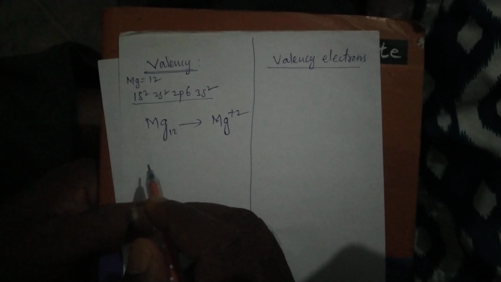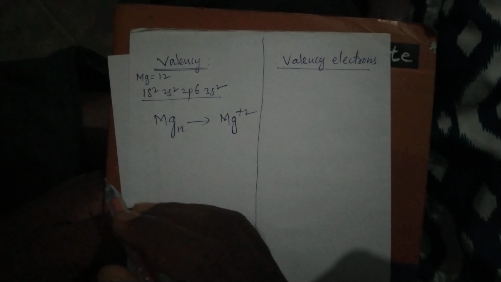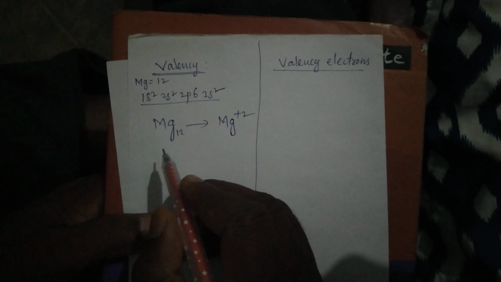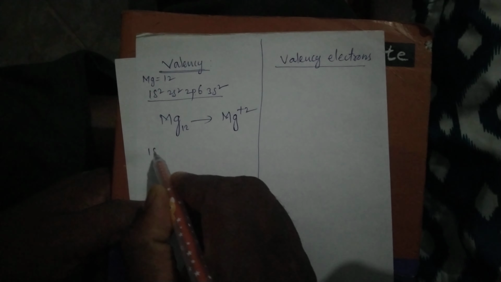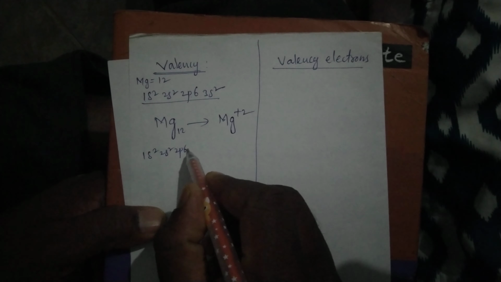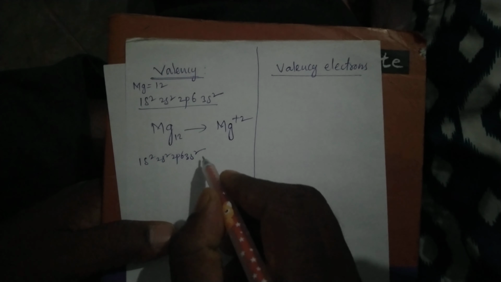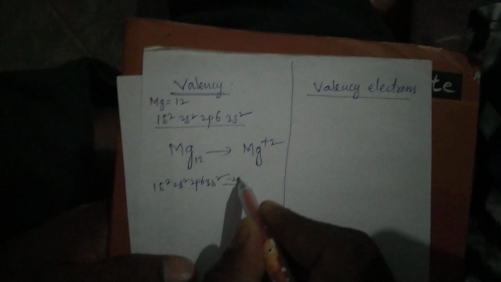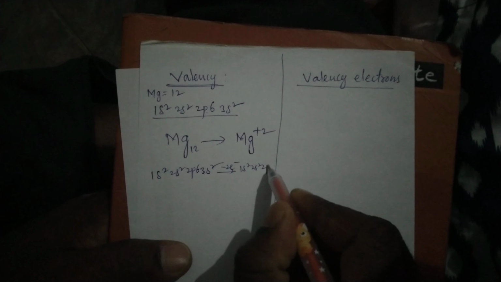So here magnesium loses the 2 electrons to attain the octet configuration. See here, before, the electron configuration of magnesium is 1s2, 2s2, 2p6, 3s2. It loses 2 electrons to form the Mg+2 ion, so 1s2, 2s2, 2p6.